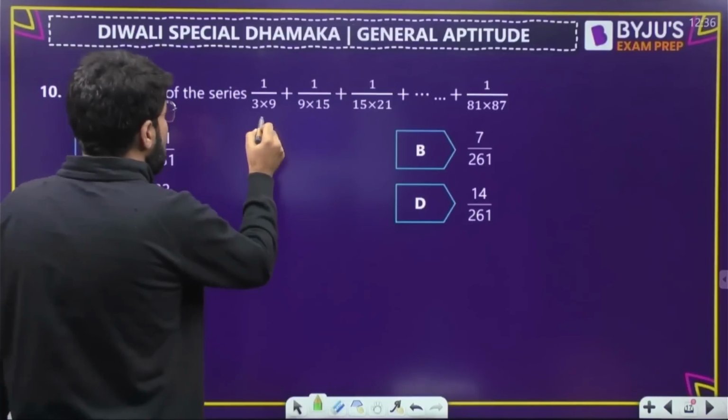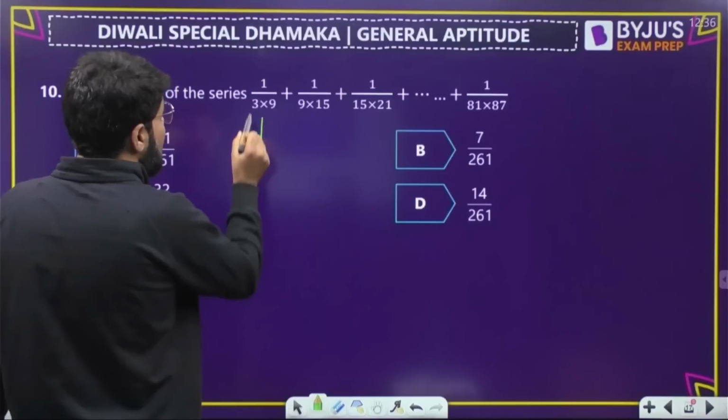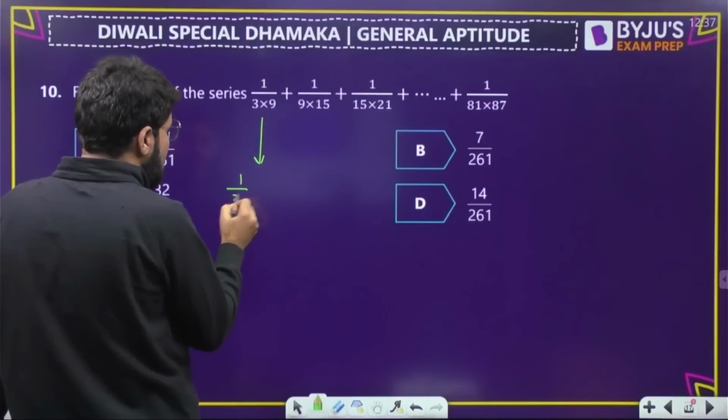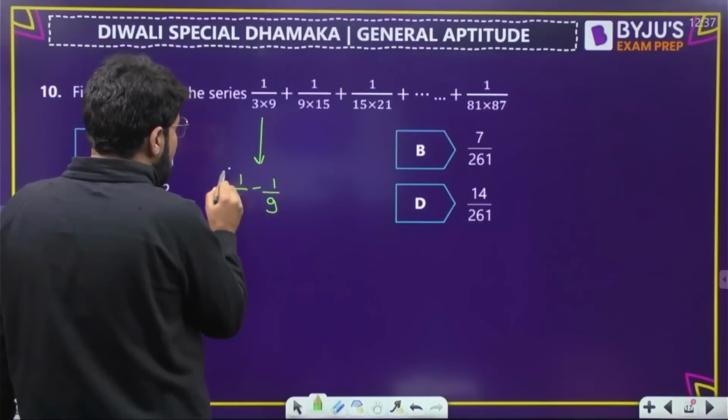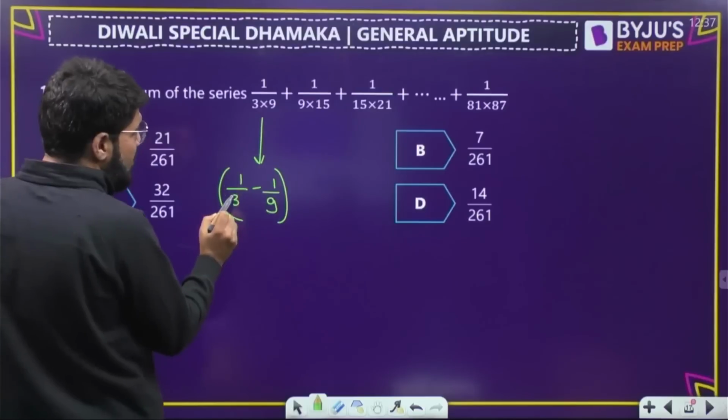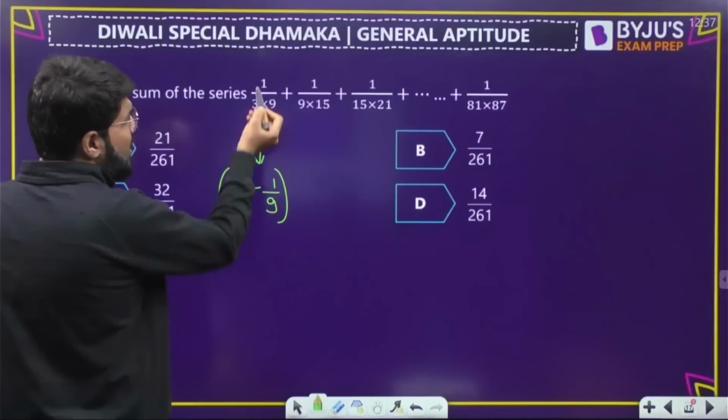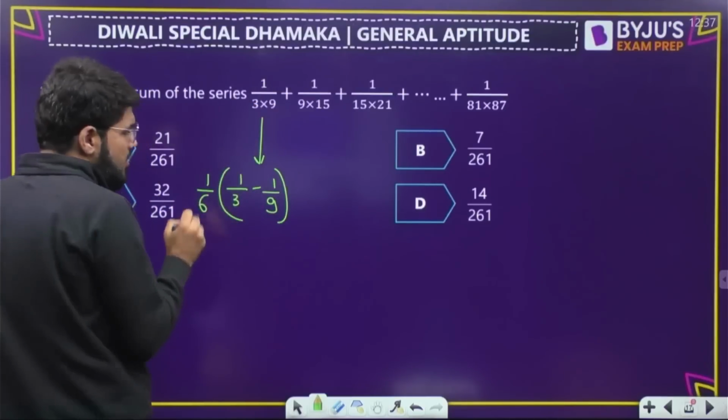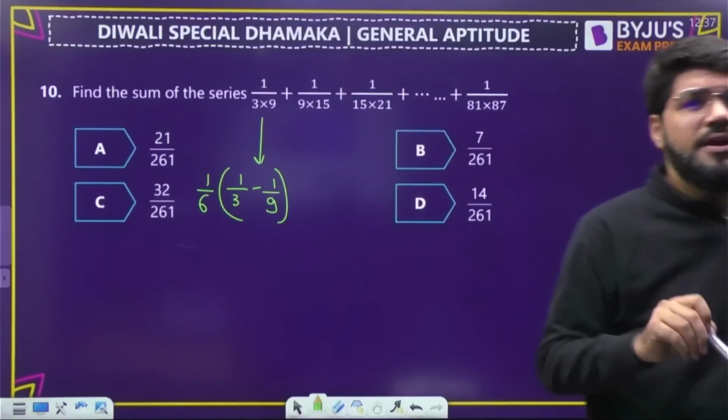First of all, if you look into this, 1 upon 3 into 9, can I break it by partial fraction? See, if you write 1 by 3 minus 1 by 9, this becomes 9 minus 3, 6, 6 upon 3 into 9. But I want only 1. So divide by 6 outside. You will get 1 upon 3 into 9.